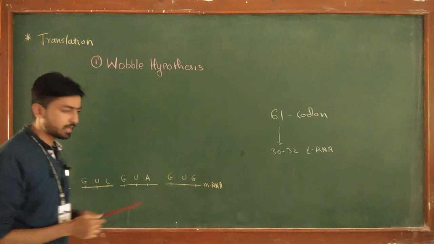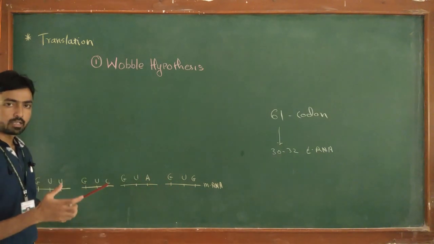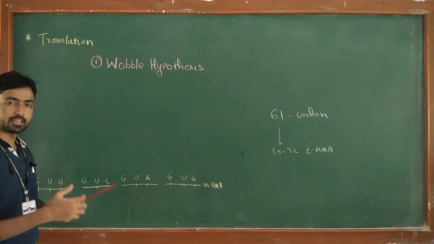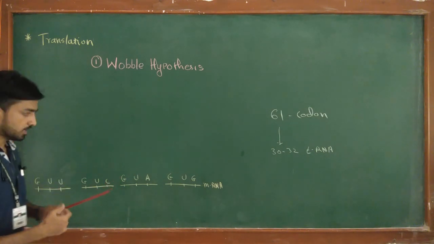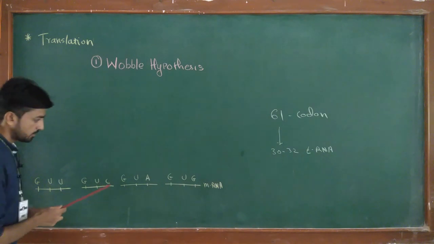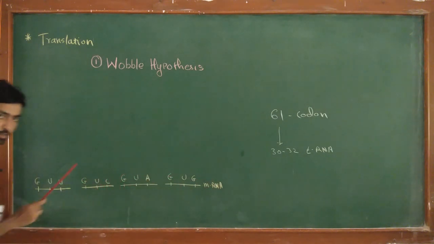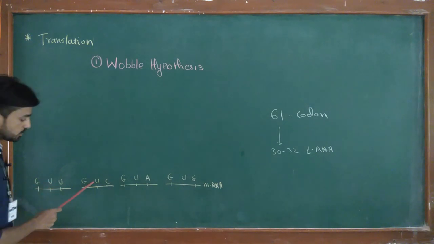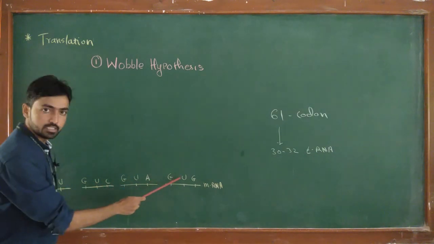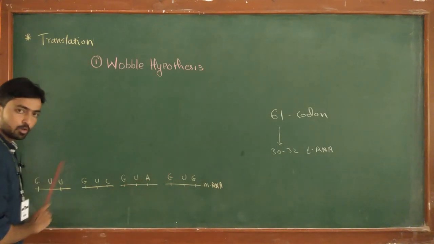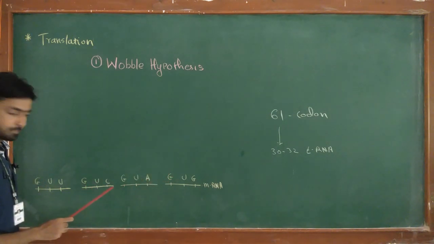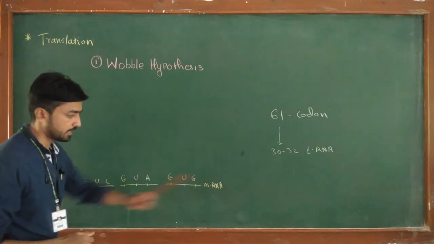According to the Wobble hypothesis, one tRNA can recognize more than one codon. As an example, I have taken four different codons which are present on the mRNA. The codons are GUU, GUC, GUA, and GUG. These four codons are functional codons and they are present on the mRNA.